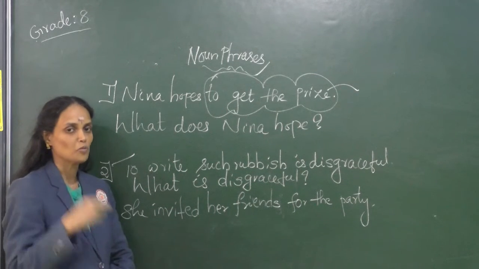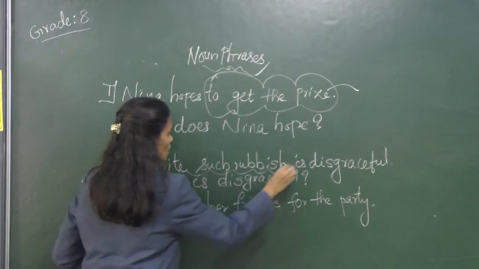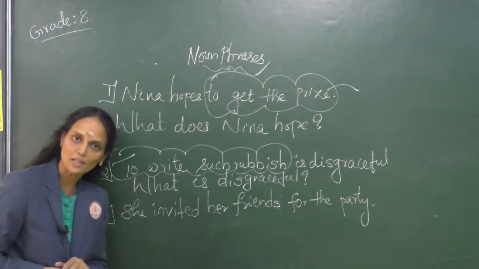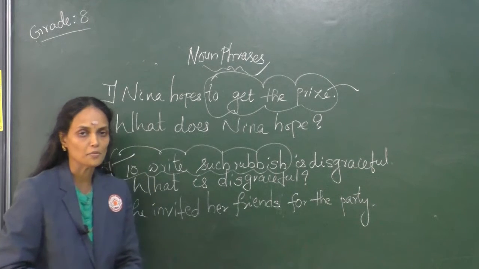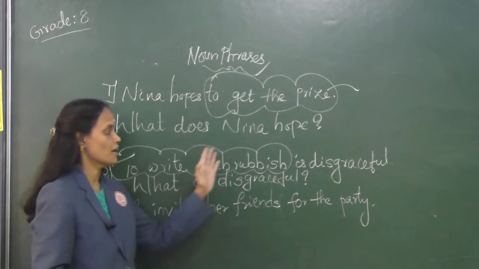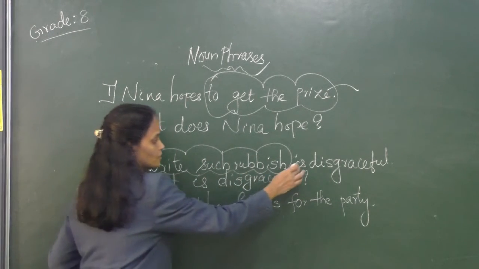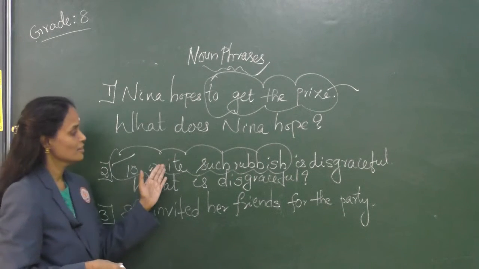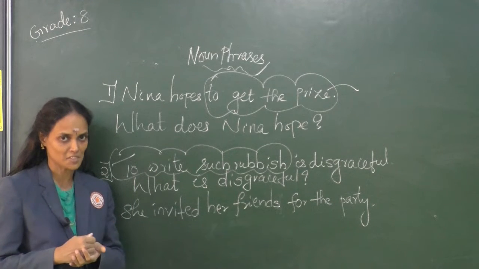So the second option is what. So the answer is to write such rubbish. This is the noun phrase here, and rubbish is the noun, a common noun used here. Children, to write such rubbish functions as the subject of the auxiliary verb is. Correct?